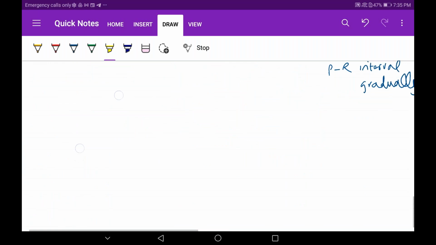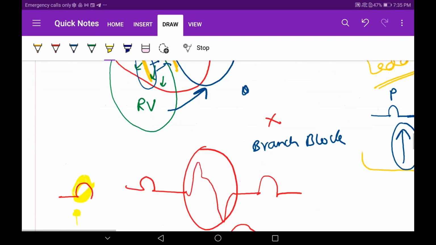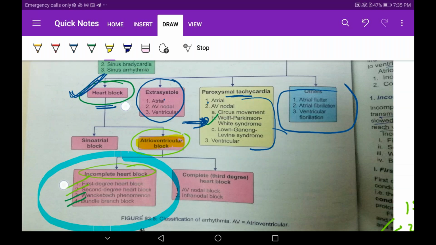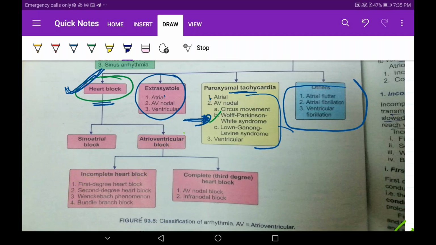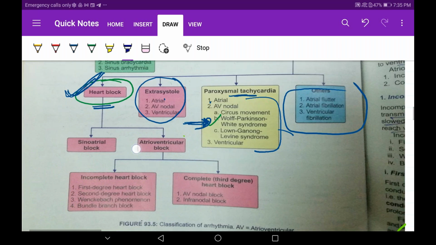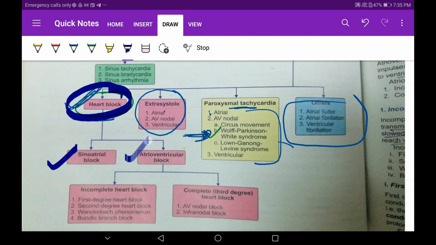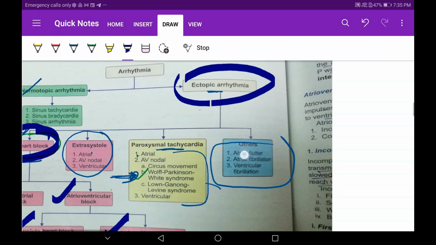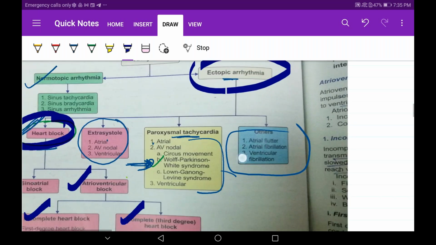Cool. Let's go. Let's come back to this diagram, guys. What have we completed? Let's rub all this out. We have completely finished the heart blocks. Finally, we have completed the heart blocks. This is over. Let's come to our diagram over here. We are still in ectopic. Ectopic only we are discussing. Normotopic I explained yesterday, because the SA node will conduct.